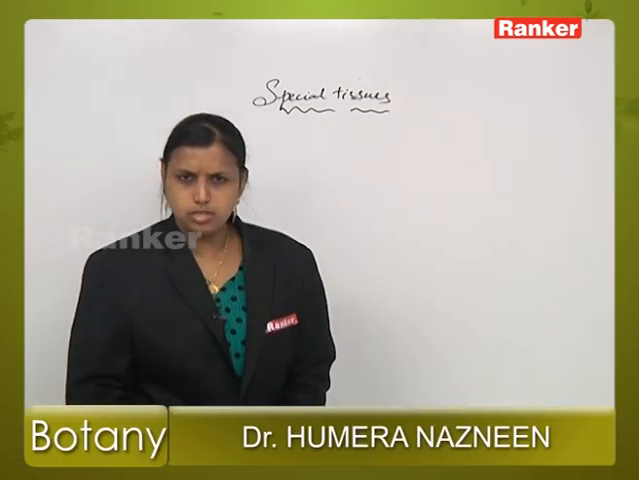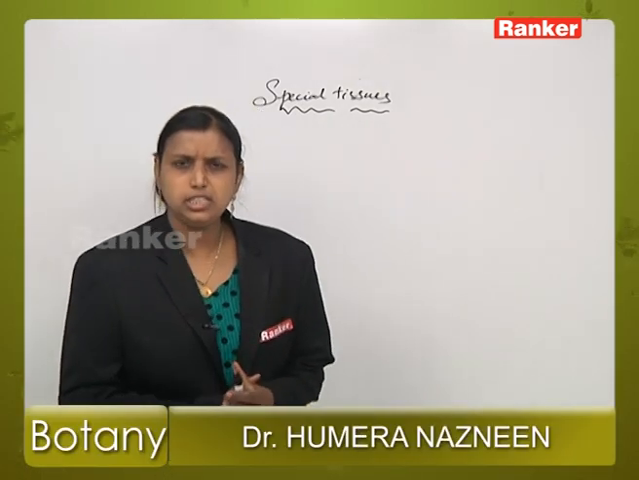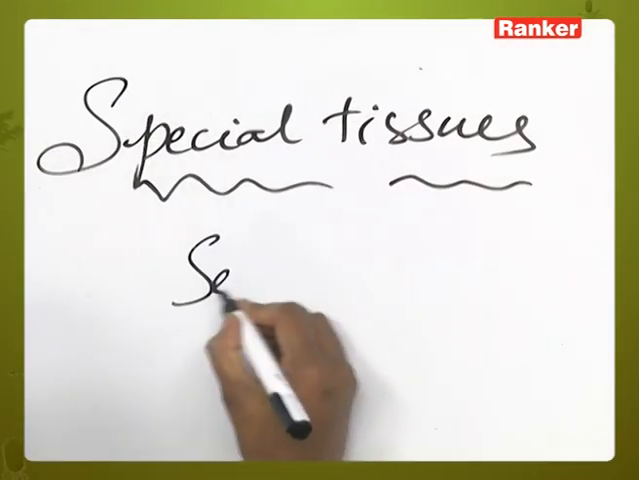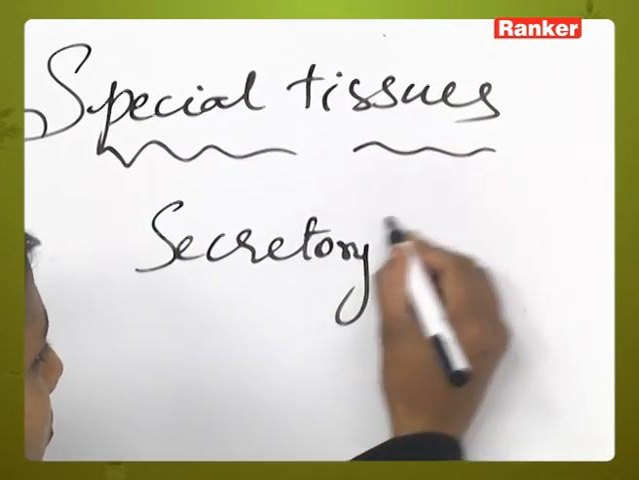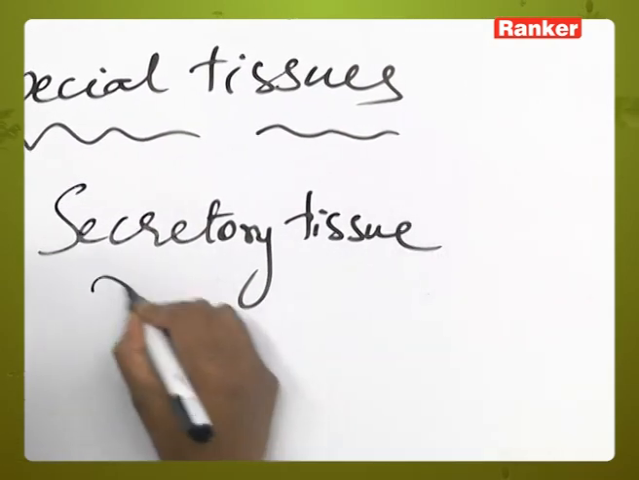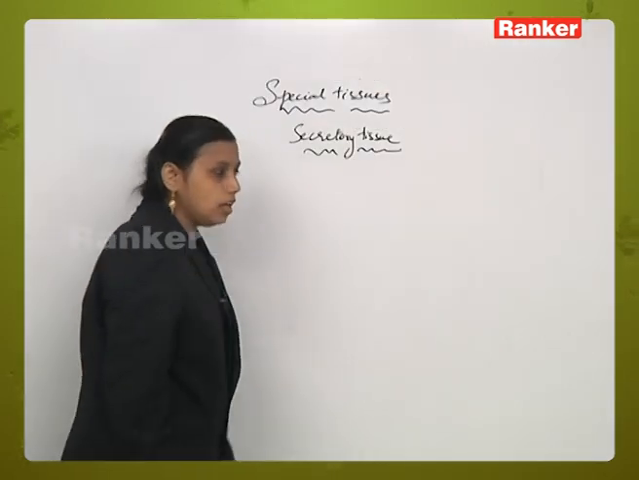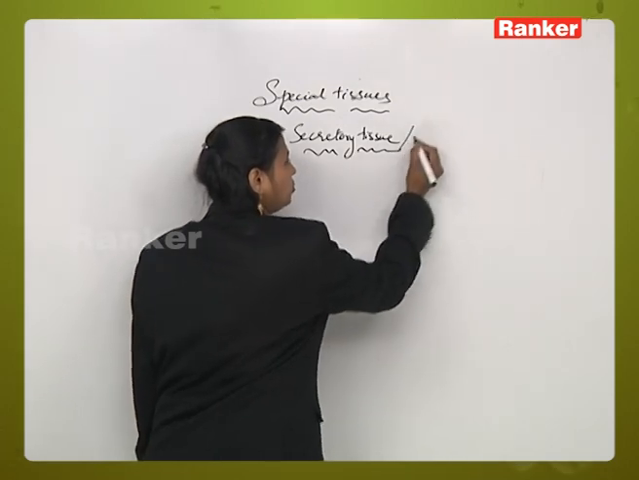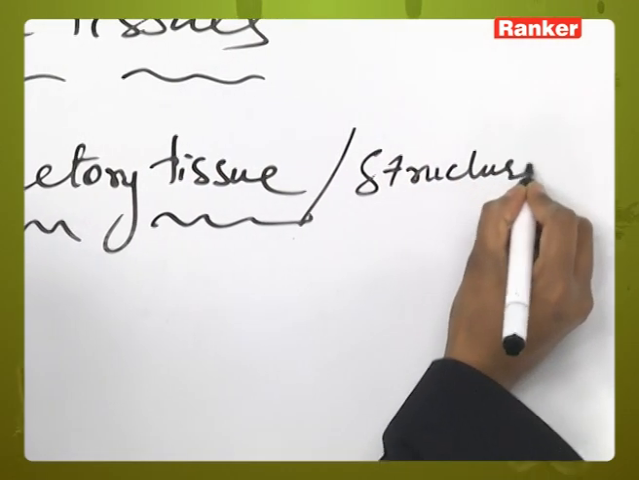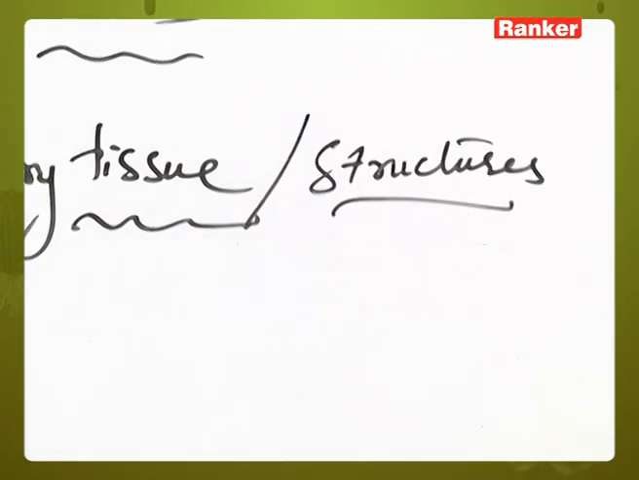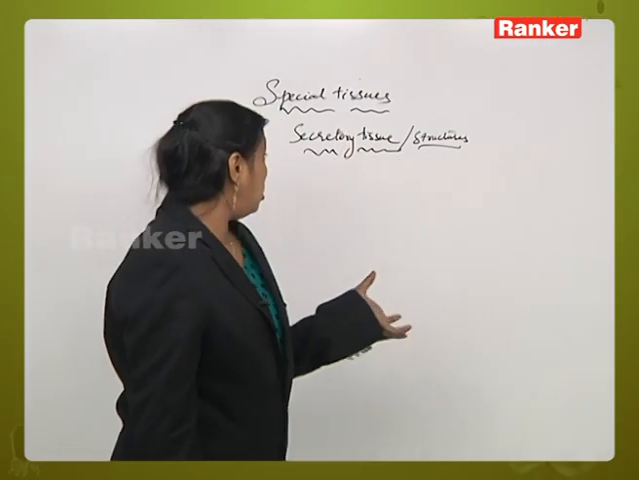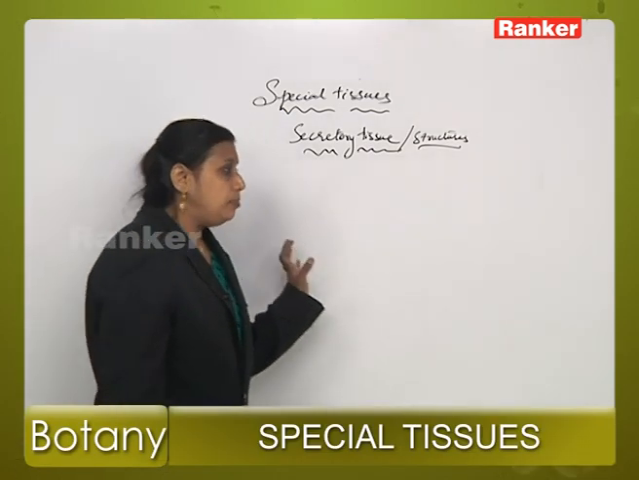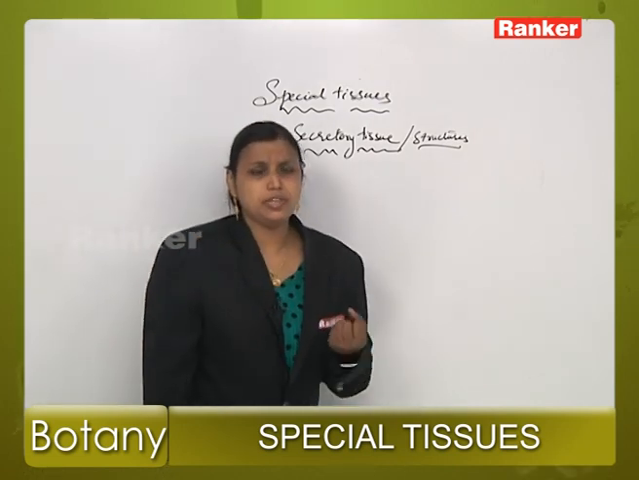Another type of tissue which we are going to study today is special tissue. It is also called secretory tissue. Now, what are secretory tissues? Instead of tissues, we can also call them structures. What are the special tissues, or the secretory structures, as per your syllabus? Why is the name secretory tissue given?